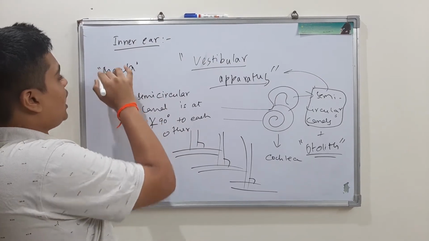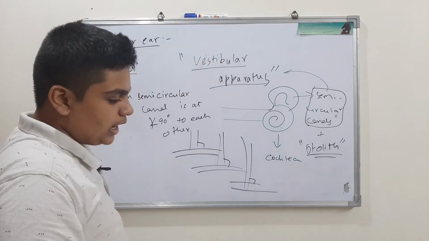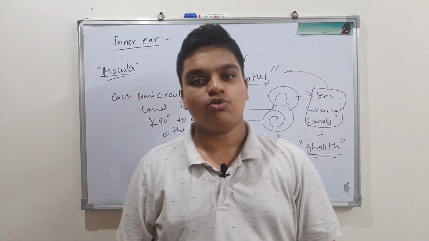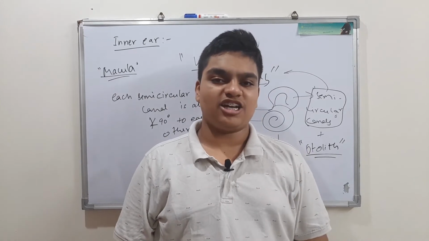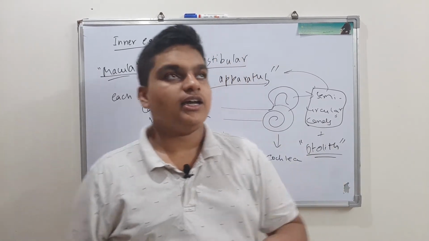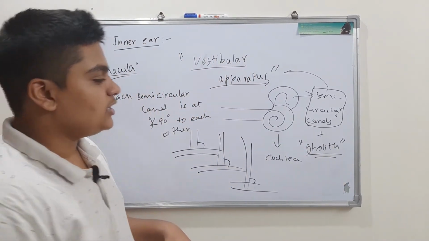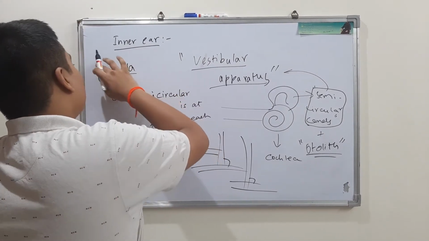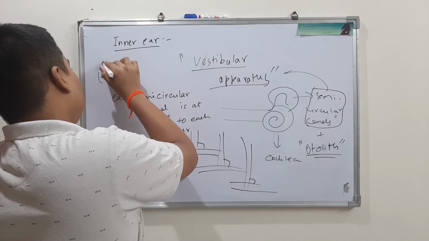I will talk about the macula a little later, when I tell you about the other two parts, and then you will understand it very clearly. In your NCERT, they put the word macula in brackets and wrote those two parts which I wanted to tell you.